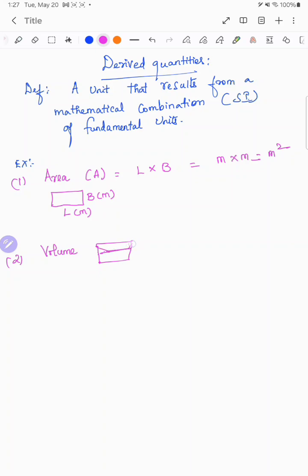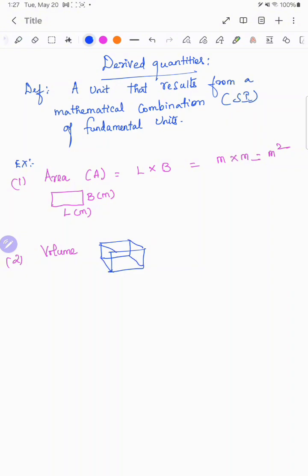I am making it here this way, with water inside.